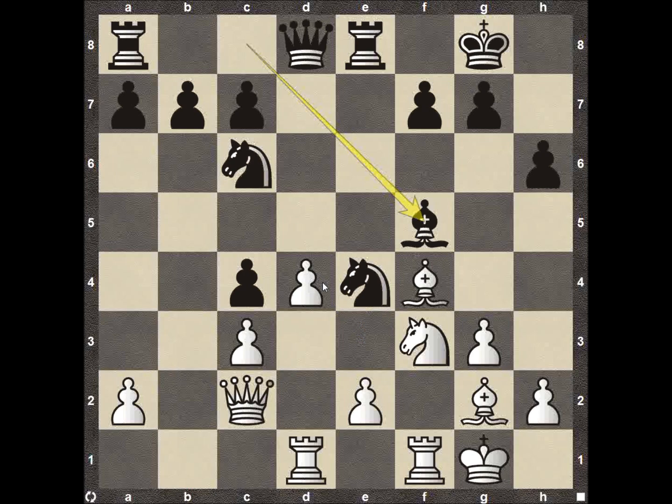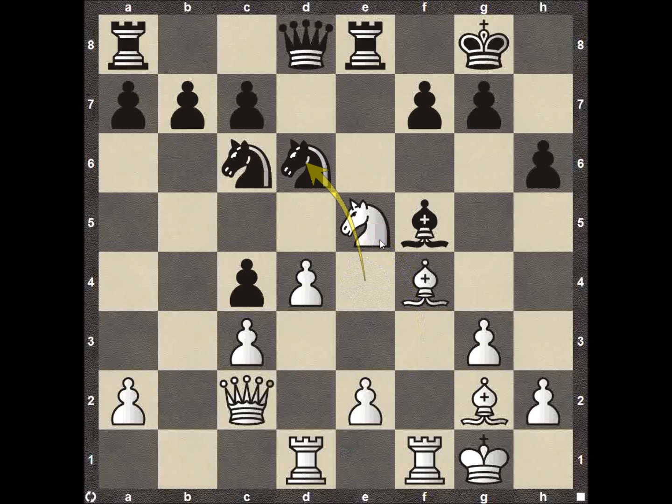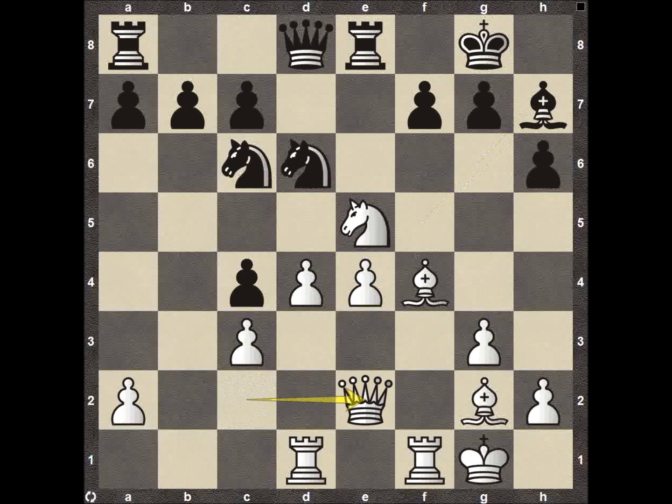Although he doesn't have any central pawns, which is not the strategy you want, he's doing a good job controlling with his minor pieces. So we see Fabiano doing the same thing in return. Knight to e5. Now this knight comes back to d6. Pawn e4, forcing the bishop back. Queen e2, looking to attack on the king side. And all of a sudden, Fabiano now looks like he has a more aggressive position on board.